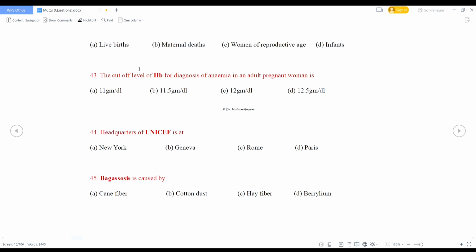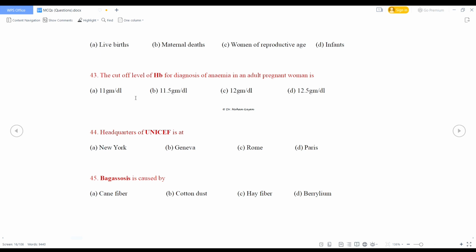So WHO defines anemia in children aged under 5 years and pregnant women as a hemoglobin concentration below 11 gram per dl at sea level, and anemia in non-pregnant women as a hemoglobin concentration below 12 gram per dl. So here in case of pregnancy, the cutoff will be 11 gram per dl. So option A is the right answer. Headquarters of UNICEF is at New York.